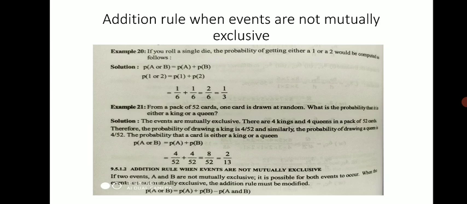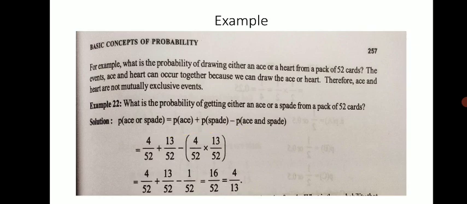probability of A or B is equal to probability of A plus probability of B minus probability of A and B. For example, what is the probability of drawing either an ace or a heart from a pack of 52 cards? The events ace and heart can occur together because we can draw an ace of hearts, therefore ace and heart are not mutually exclusive events, meaning they both can occur.